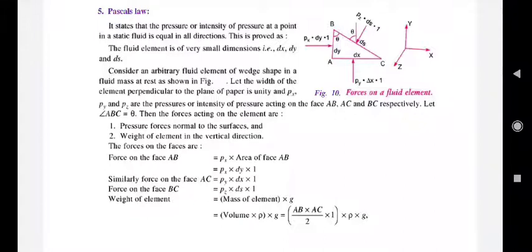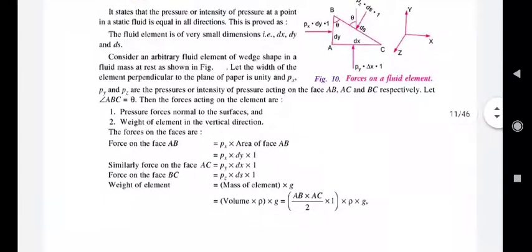Here the forces acting on the element are considered as pressure forces on each of the faces AB, AC and BC, which are perpendicular to these faces, and the weight of the element in the vertical direction. So there are 3 pressure forces and 1 self weight of the element.